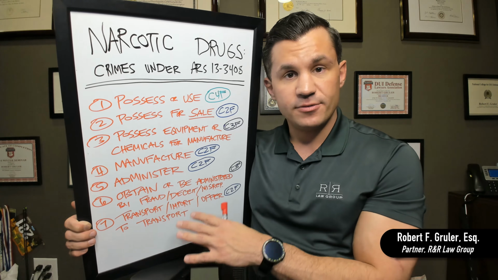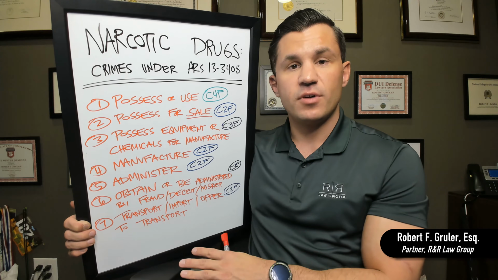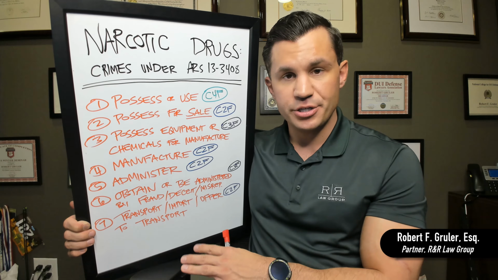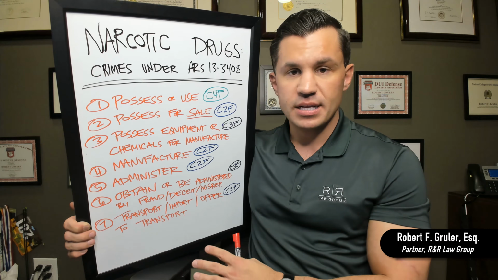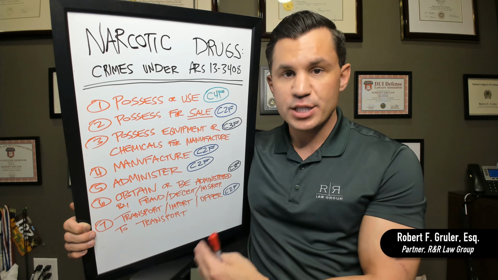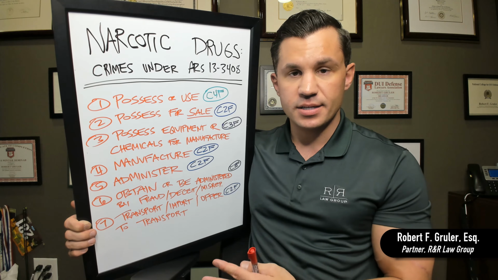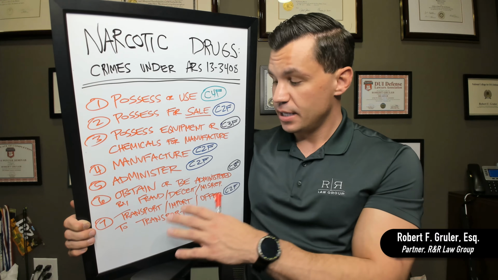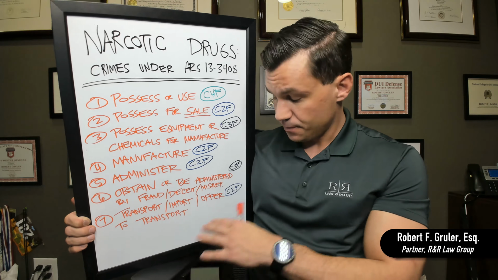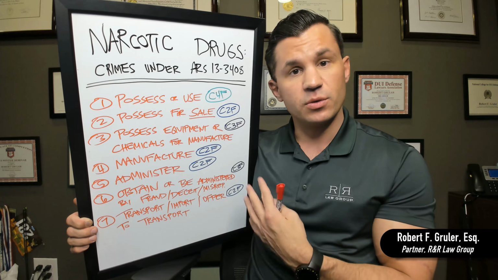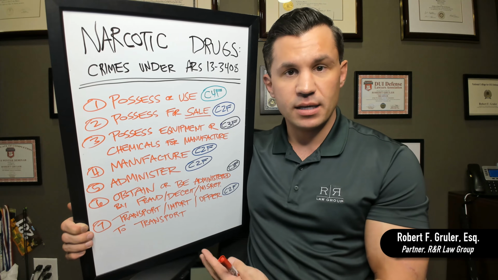And then finally we have subsection 7. This involves the transportation, the importation, basically moving around drugs, anything that's going to be involved in transporting for sale, offering to transport for sale, any of that type of conduct. If it involves narcotic drugs, it's going to be prohibited under subsection 7. Also a class 2 felony. They really want to focus on prohibiting the sale of these things.